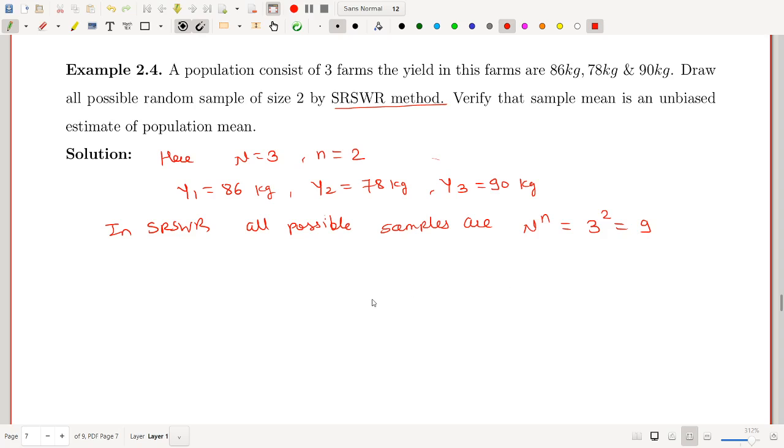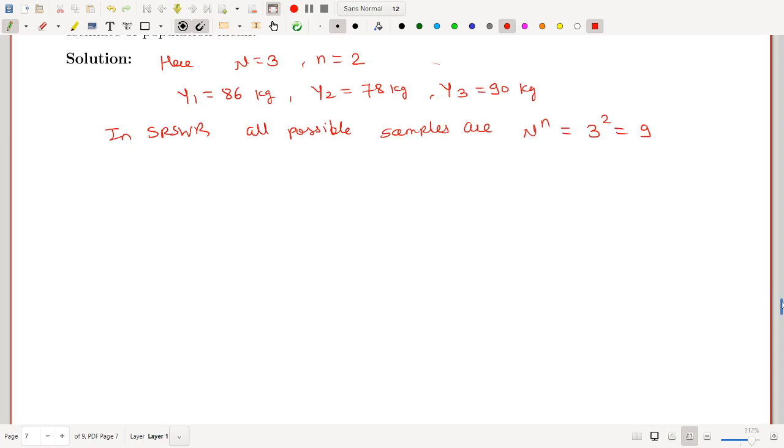Now we are going to write one table where the first column is the sample number, the second column is the sample observations, and the third column is the sample mean, which is y bar. We have to write all possible samples here. So there are 9 possible samples.